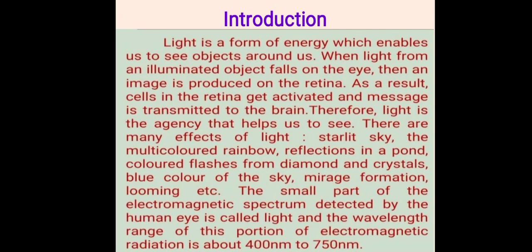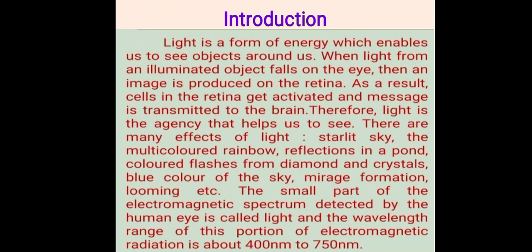When light from an illuminated object falls on our eyes, an image is produced on the retina. As a result, cells in the retina get activated and a message is transmitted to the brain. Therefore, light is an agency that helps us to see.